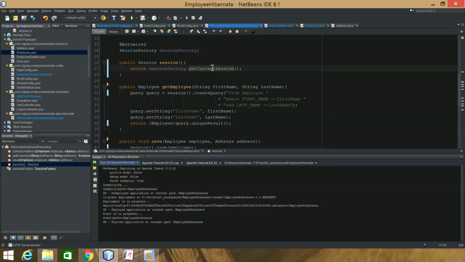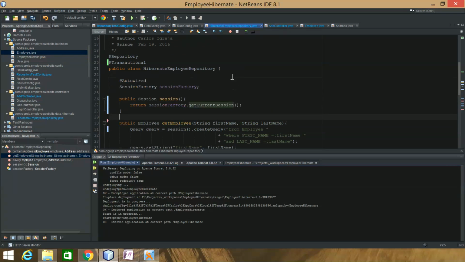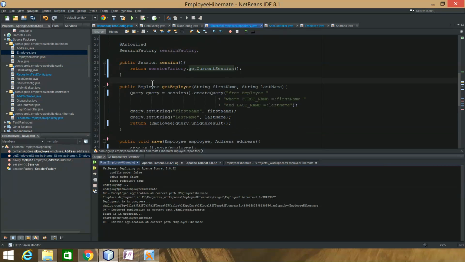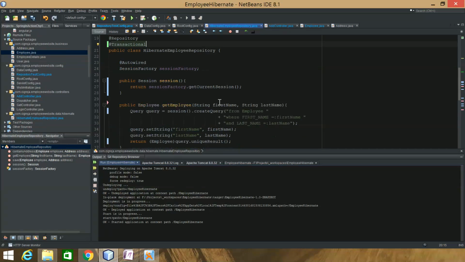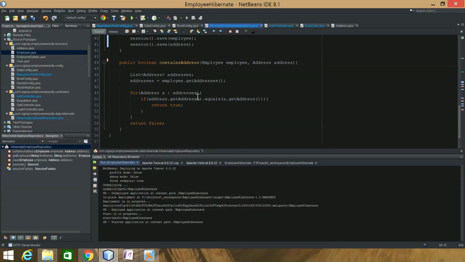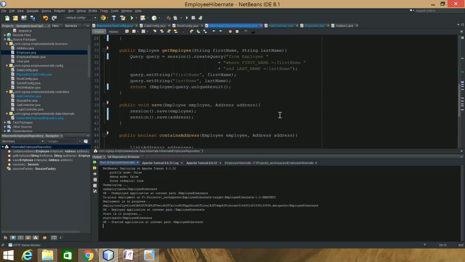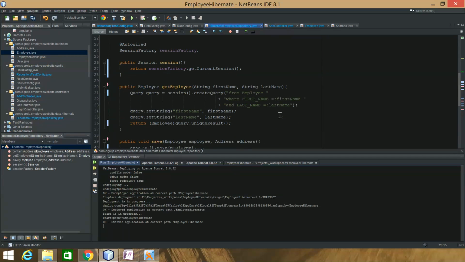I'm not sure exactly, but @Transactional is basically so it can open the transaction, start the transaction, close the transaction, and it does all that for you. That's why you want to specify @Transactional. I actually put it on a class scope here, and it takes care of all of them rather than having to put it on every method. But yeah, that's the way I decided to go with that.